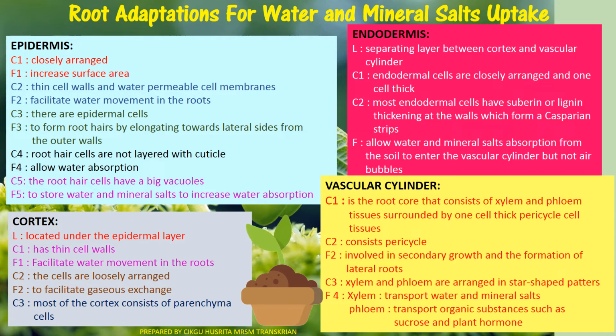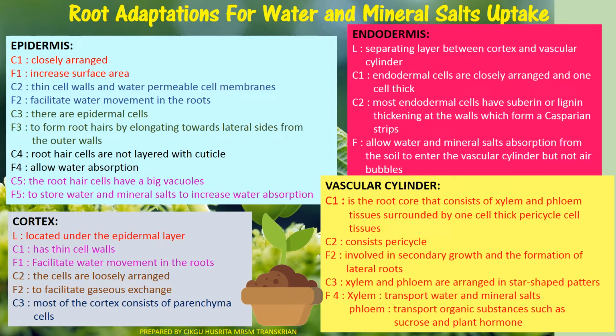The third one, the epidermis has epidermal cells, which form root hairs by elongating towards the lateral side from the outer wall. Root hair cells are not layered with cuticle, to allow water absorption. The epidermis also has root hair cells with a big vacuole to store water and mineral salt to increase water absorption. Under the epidermis, there is a cortex.